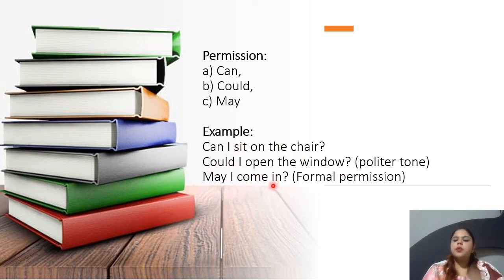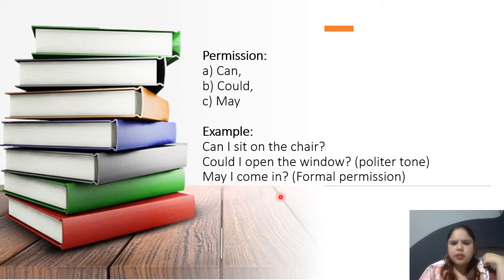The difference between can and could here is not about the present or the past. Of course, both are present tense. But could is used when you are talking in a softer tone, when you are politer with your question, when you are politer with your permission. You want the person to grant the permission. You use, could I open the window? So it becomes more polite. And the next one is, may I come in?